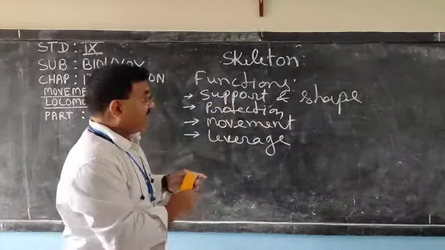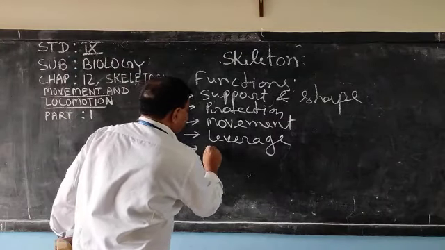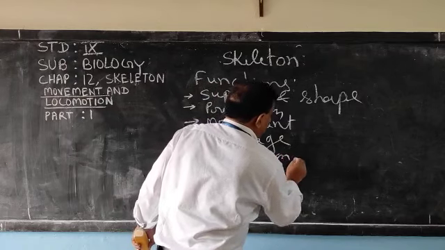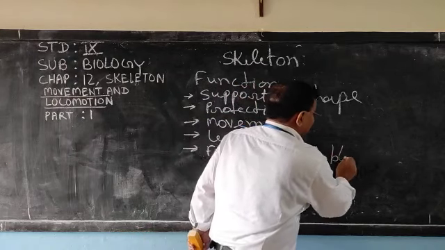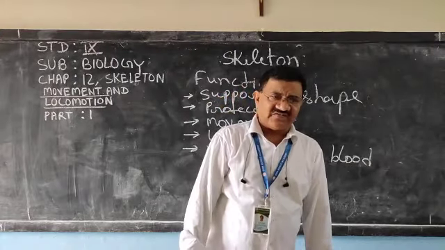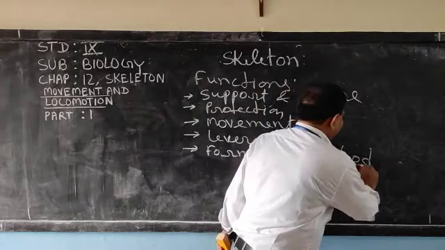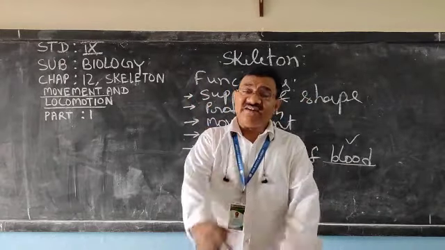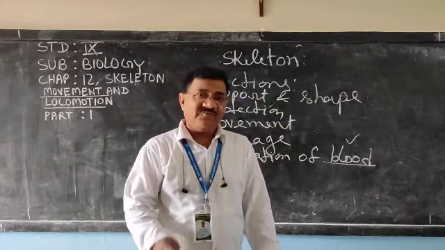Now, next is formation of blood cells. Dear children, in the tissue chapter we have discussed about blood also. What is blood? It is a fluid connective tissue. And if it is a tissue, it must be made up of cells.